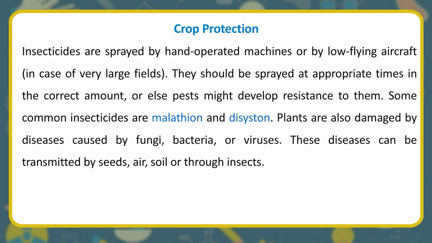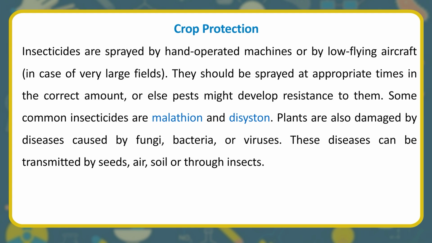Insecticides are sprayed by hand-operated machines or by low-flying aircraft. In case of very large fields, they should be sprayed at appropriate times in the correct amount, or else pests might develop resistance to them. Some common insecticides are malathion and diacetyl.